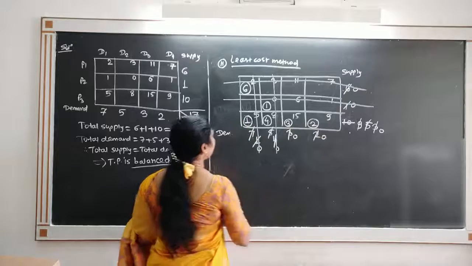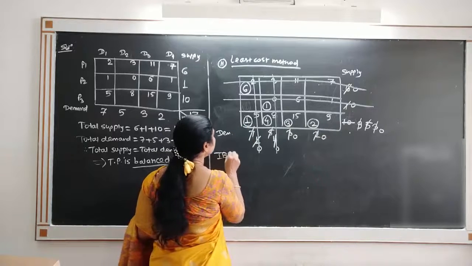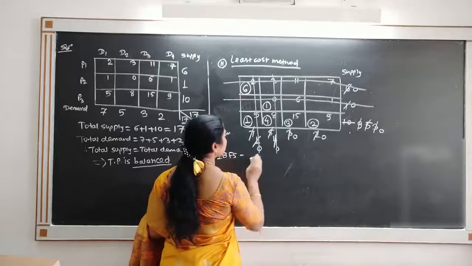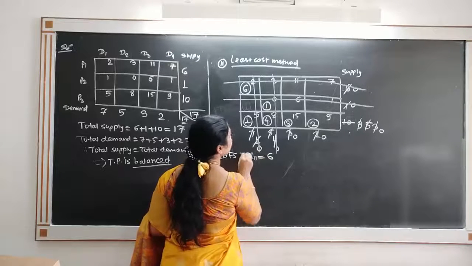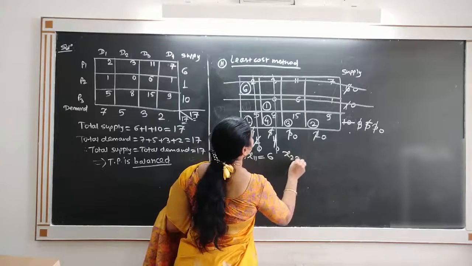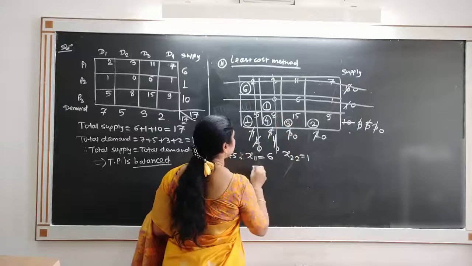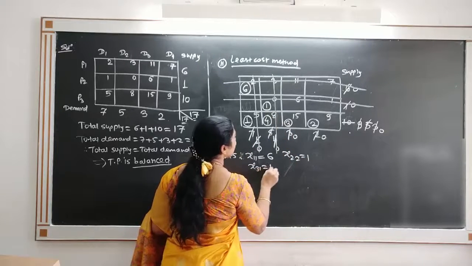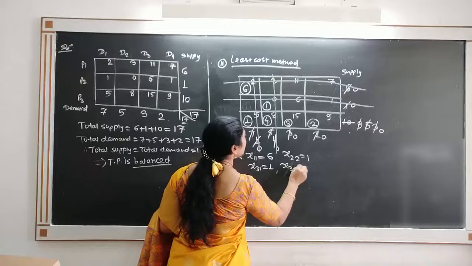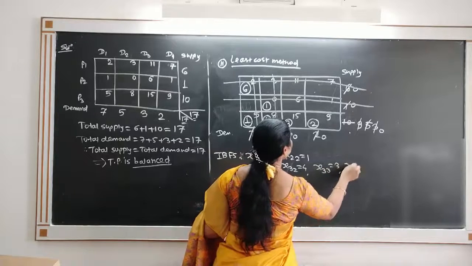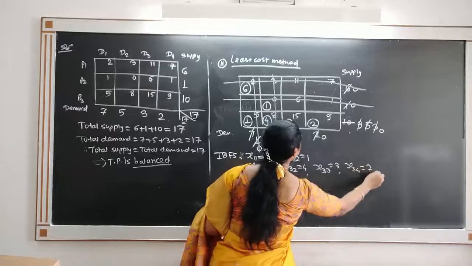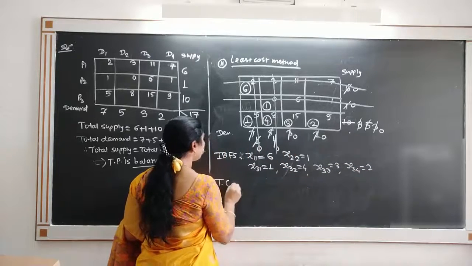And therefore, what is the initial basic feasible solution by the least cost method? It is x11 is equal to 6, x22 is equal to 1, x31 is equal to 1, x32 is equal to 4, x33 is equal to 3 and x34 is equal to 2. And what is the transportation cost?